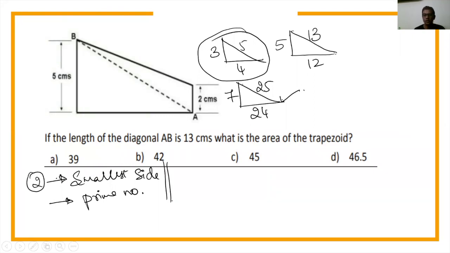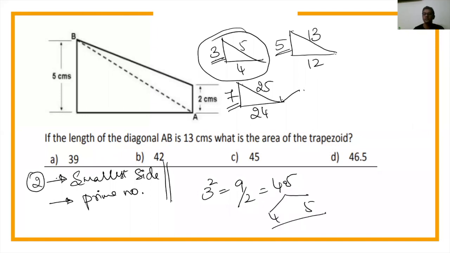Okay? All of you clear till here? You need a smallest side of the triangle, and you need that smallest side to be a prime number. Here the smallest side is 3, and 3 is a prime number. Smallest side is 5, 5 is a prime number. Smallest side is 7, 7 is a prime number. Now let's look into this. What is 3 square? 9. Divide 9 by 2. What do you get? 4.5. Split 4.5 into two parts, 4 and 5. These are the other two sides of the triangle.